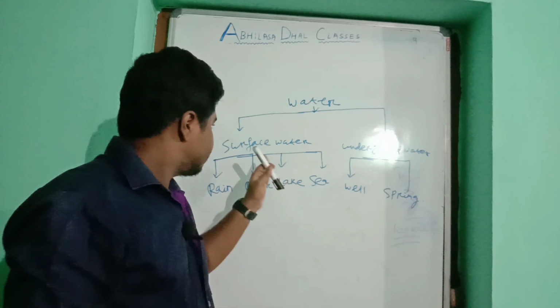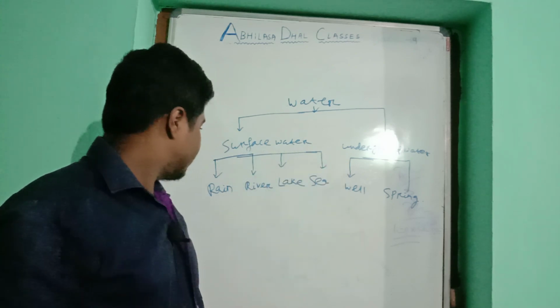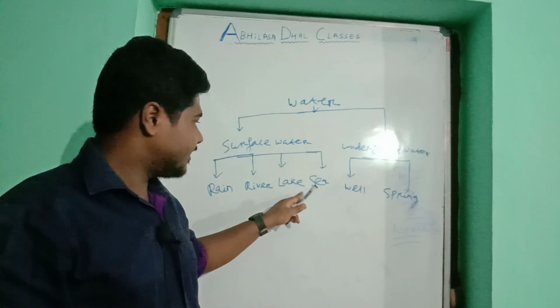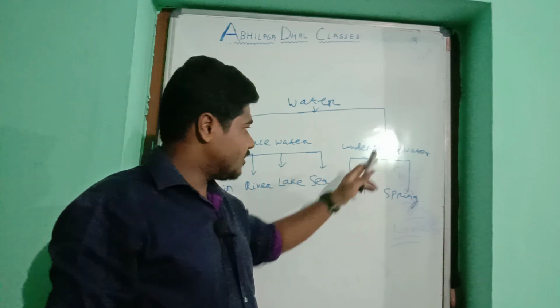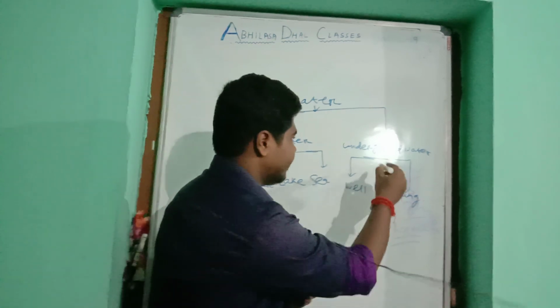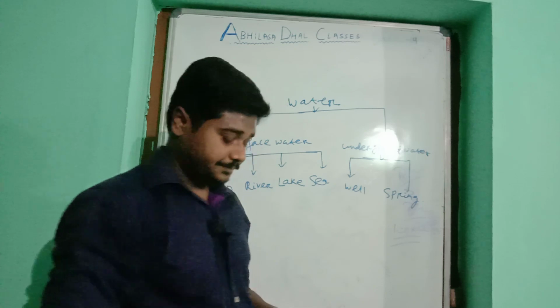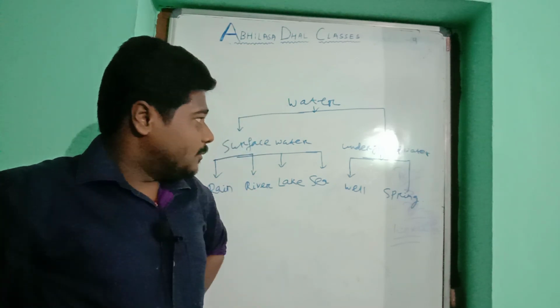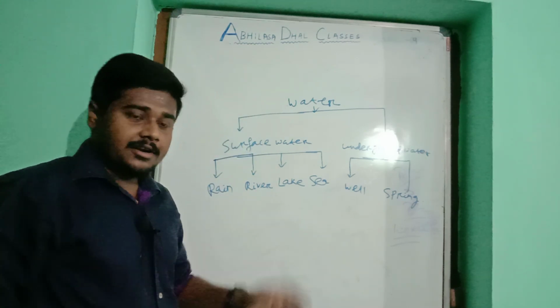Sources of water: surface water and underground water; rain, river, lake, sea, and underground water, that is well and spring. That is the sources of water.